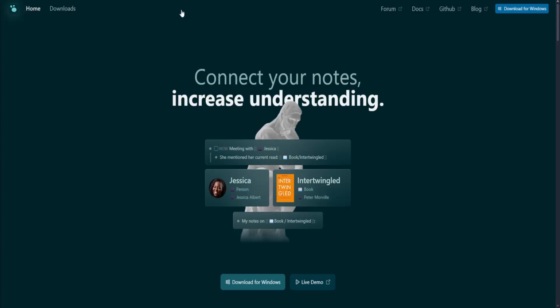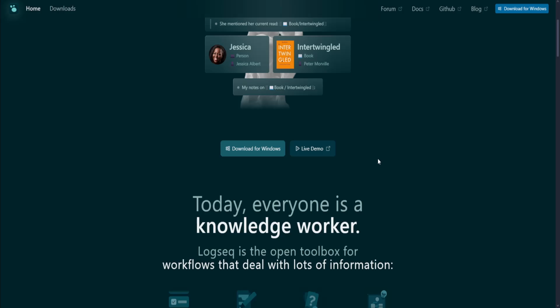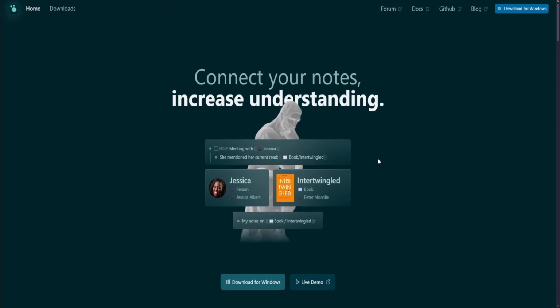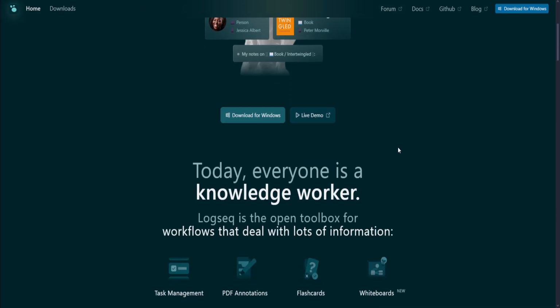Now for Logseq, it is an open source local-first outliner that focuses on bidirectional linking and daily journaling. It stores notes in plain text, Markdown or Org mode files, catering to users who value simplicity and flexibility in their knowledge management systems. So now let's talk about their pros and cons.